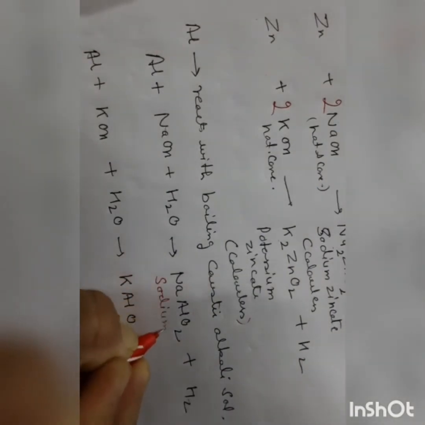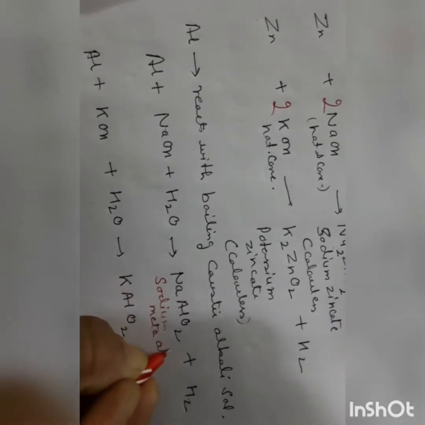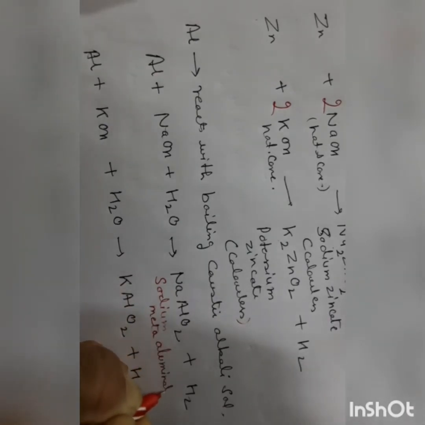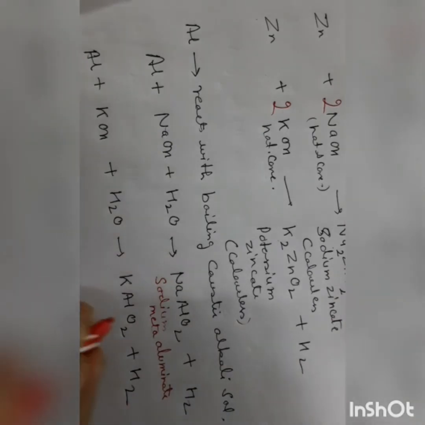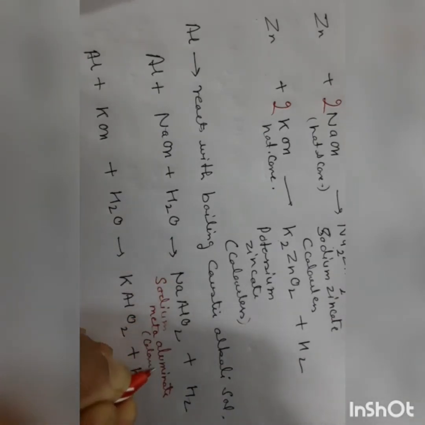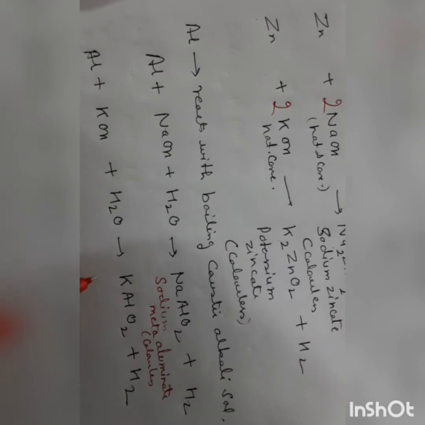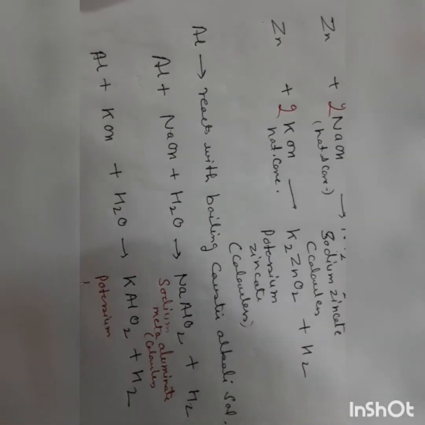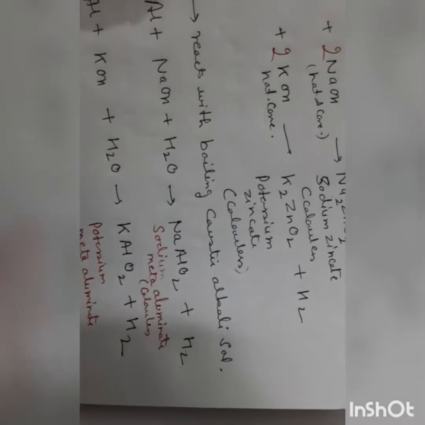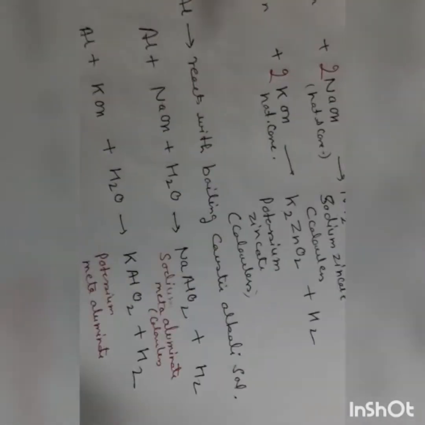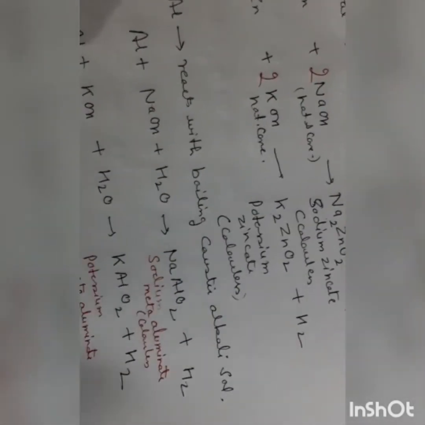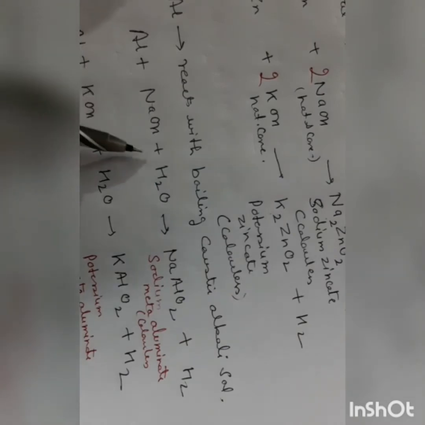Sodium meta-aluminate is colorless. Potassium meta-aluminate is also colorless. Now balance the equation. Aluminium reacts with sodium hydroxide plus water.